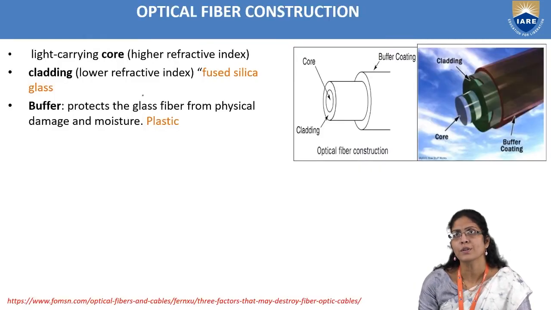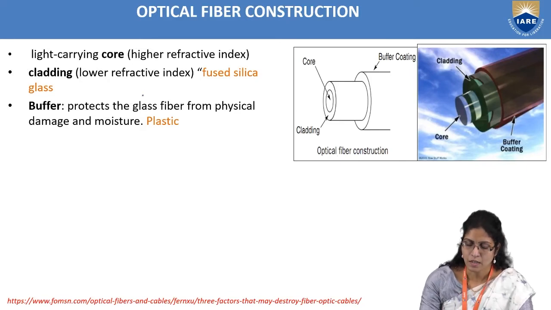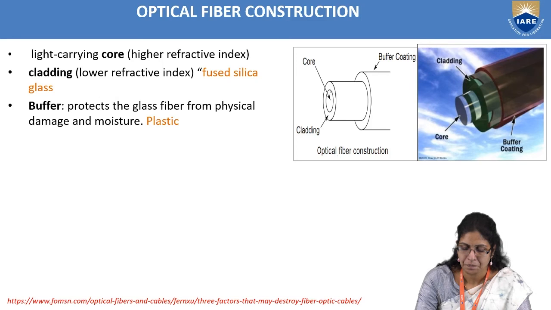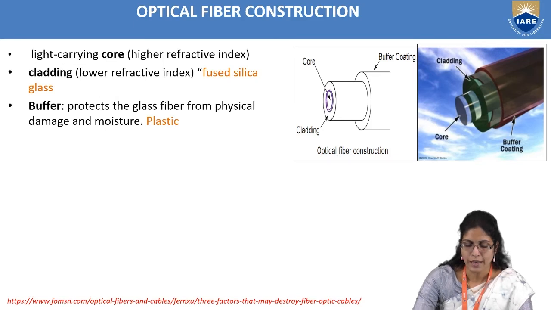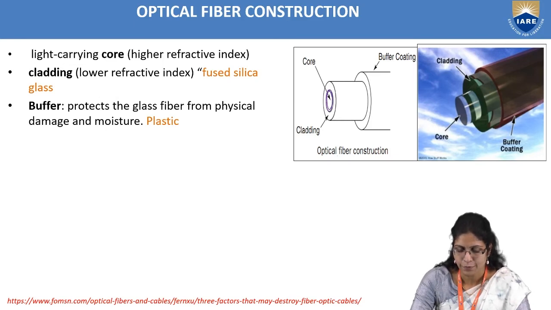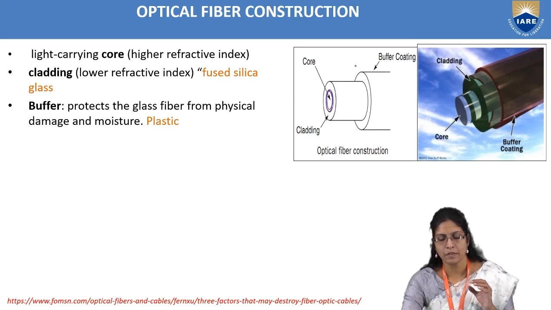Now, if you look into the optical fiber construction more clearly, this is the core through which the light ray enters. This should have a refractive index which is different from the cladding, and this core and the cladding together are known as an optical fiber.